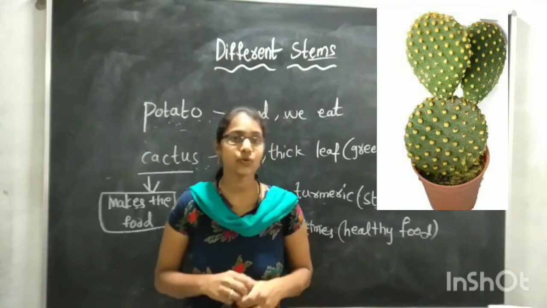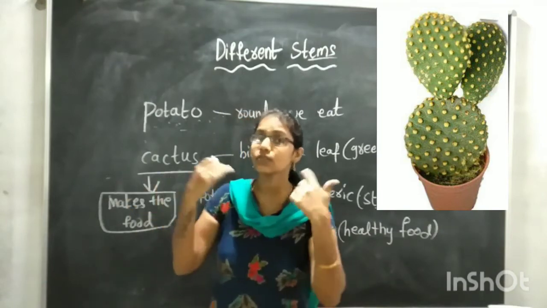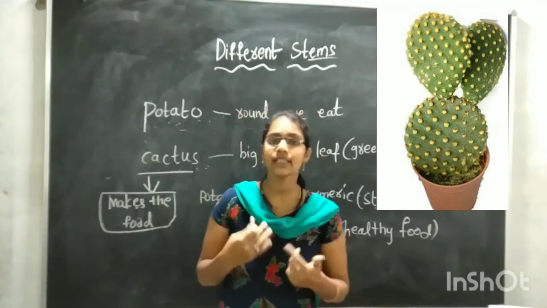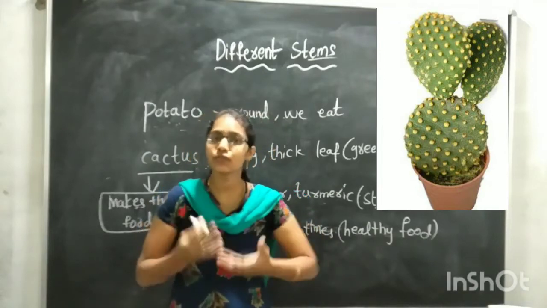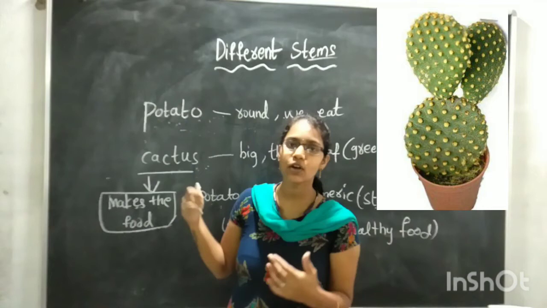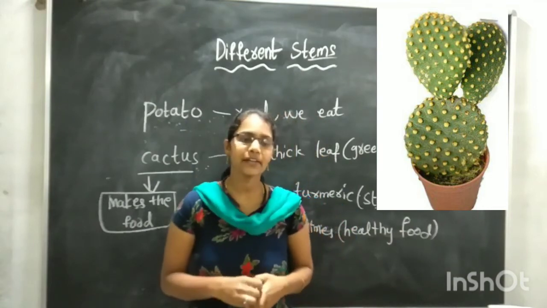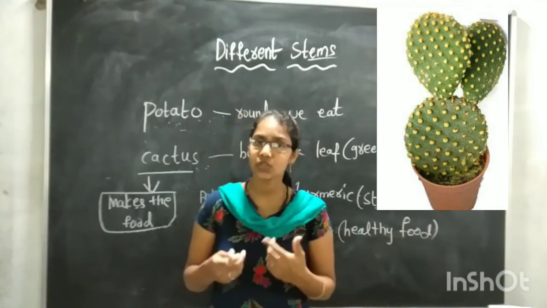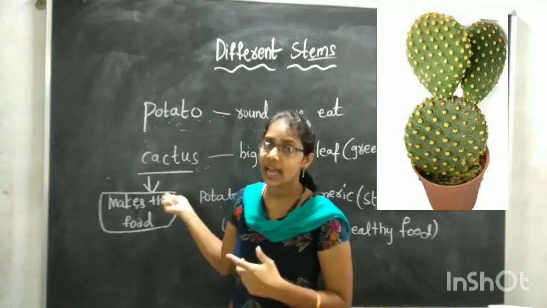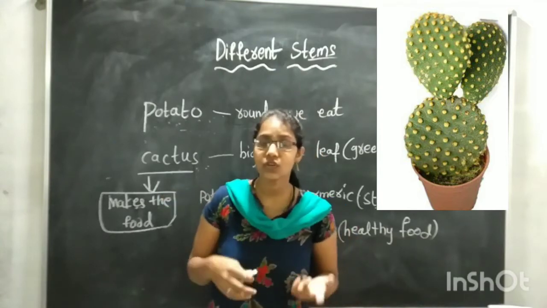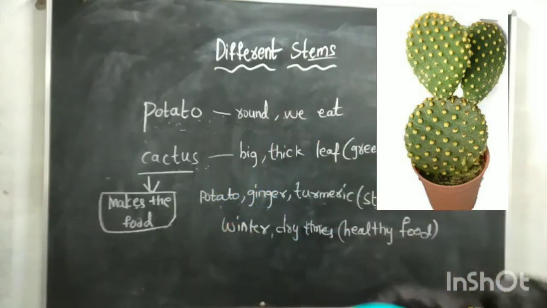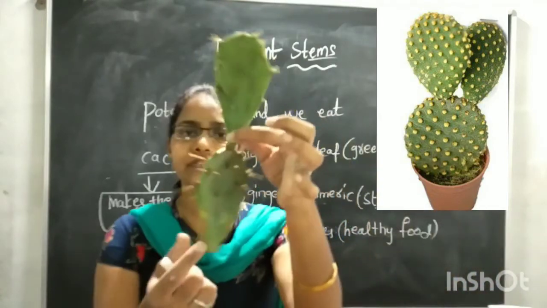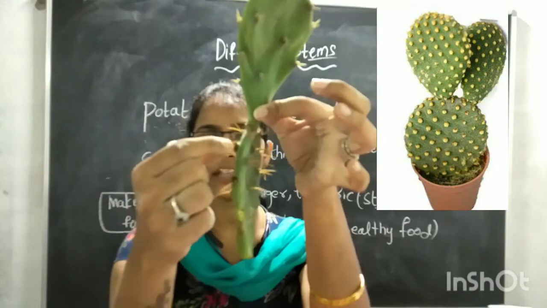In the deserts you can find these cactus plants, and also we can eat some cactus plants. A cactus stem is thick because it makes food for the plant. Usually the leaves make food. But cactus plant does not have the leaves. The leaves are reduced to spines. That's why. You can see the spines here.